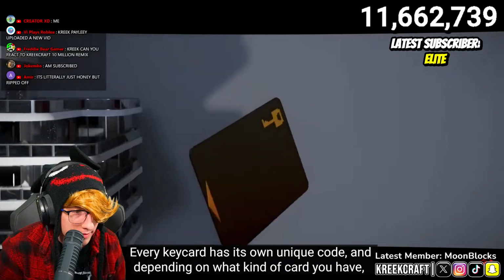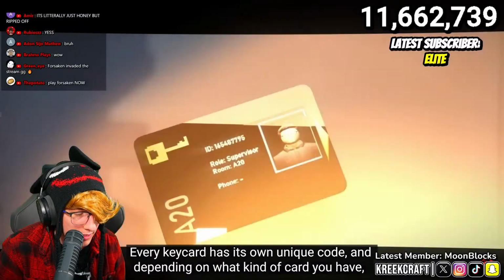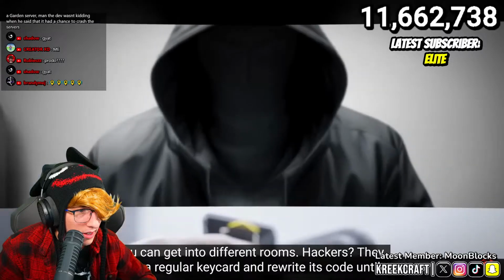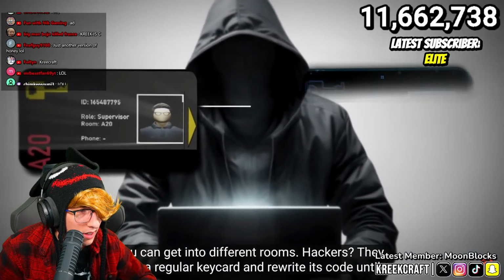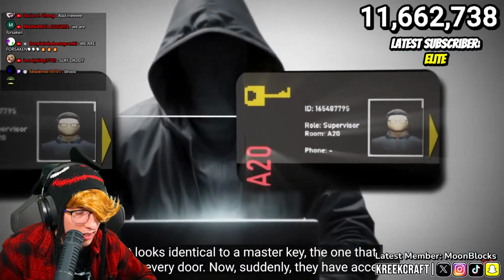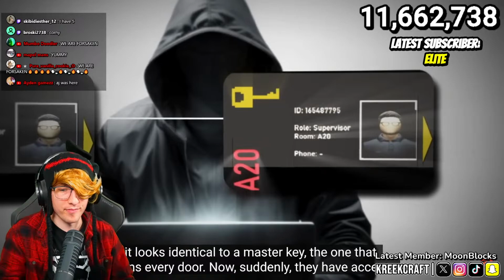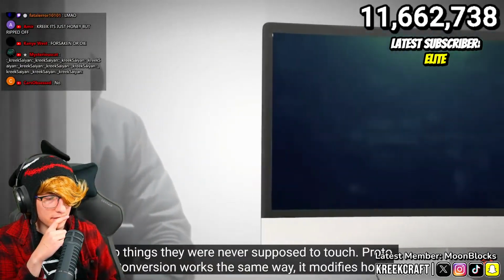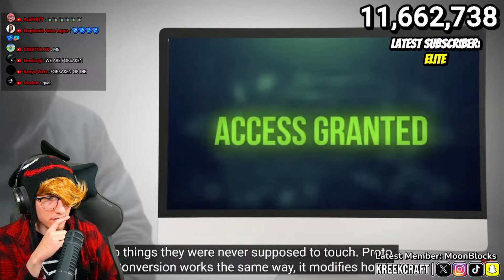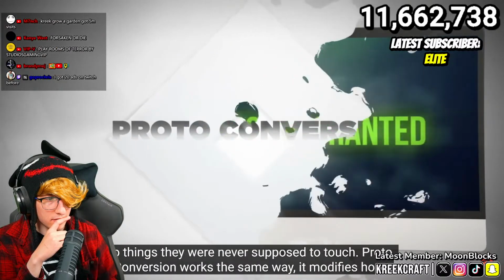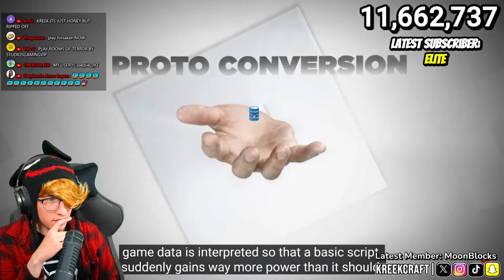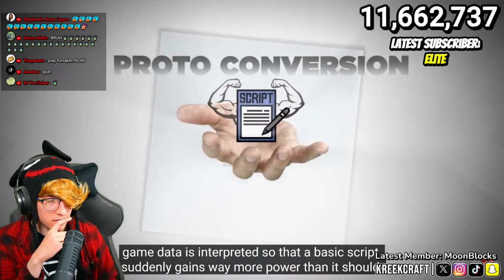Every keycard has its own unique code, and depending on what kind of card you have, you can get into different rooms. Hackers take a regular keycard and rewrite its code until it looks identical to a master key, the one that opens every door. Now, suddenly they have access to things they were never supposed to touch. Proto-conversion works the same way. It modifies how game data is interpreted so that a basic script suddenly gains way more power than it should.